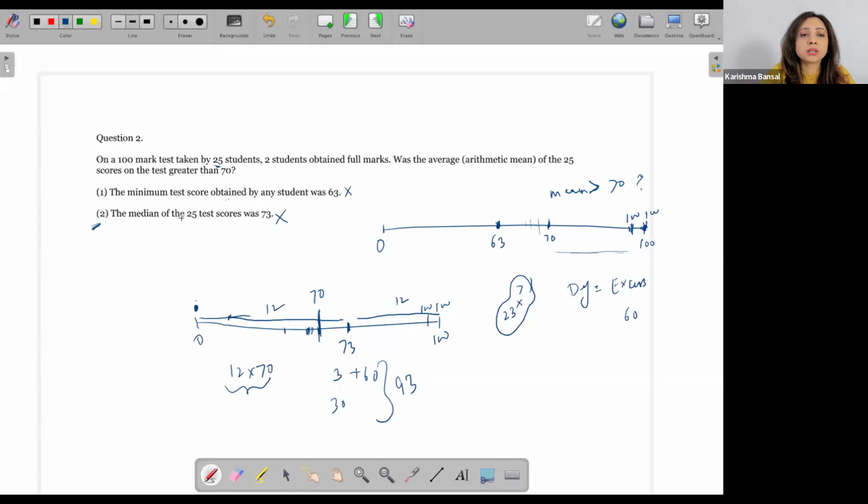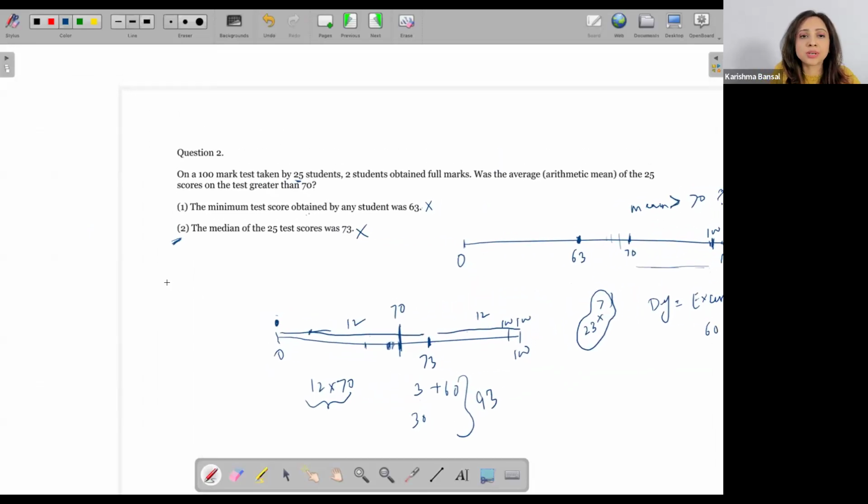All right, now let's take a look at both the statements together. Keep this, and I have my minimum value, which is 63. I've been given that this is 63. You know what happens over here? Now my deficit is defined. I can only have a deficit of 7 for those 12 people. When I say 12 into 7, this is a deficit of 84. So this is the maximum deficit that is possible.